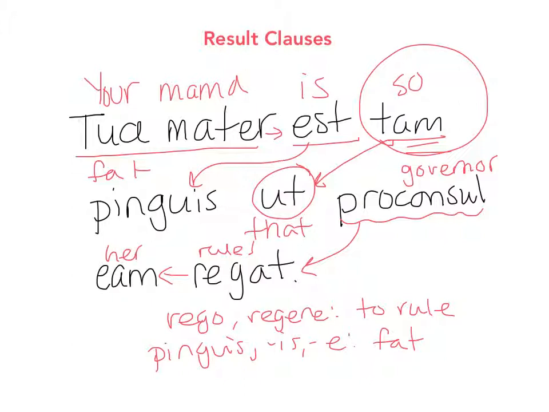Your mama's so fat that a governor rules her. Okay, I hope you find that amusing. So she's like as big as a province.